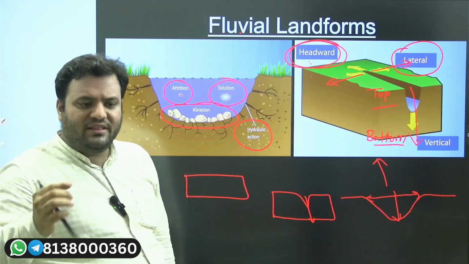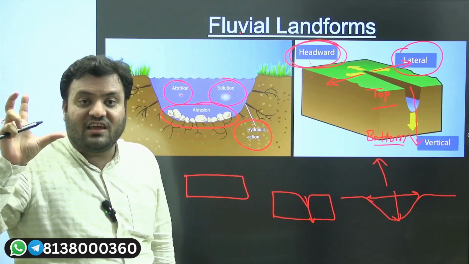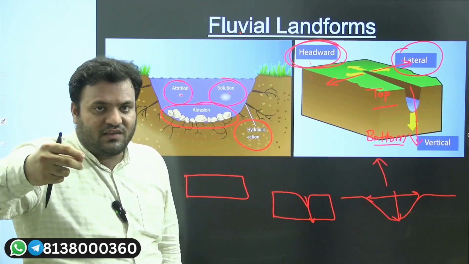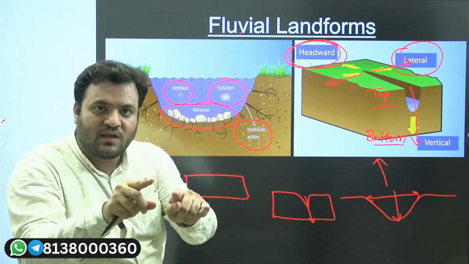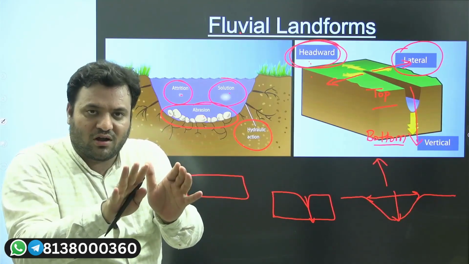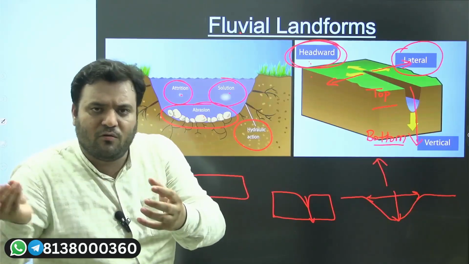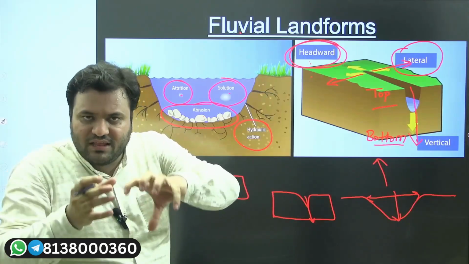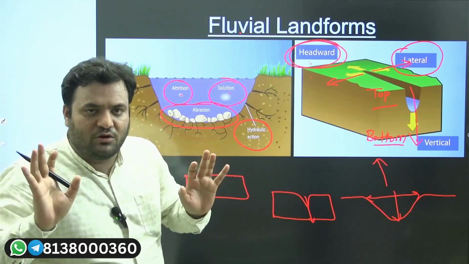So first of all, when there is a pure action of what? Water, only water, if it is causing erosion, then we will call it erosion. Suppose water is causing erosion, there will be some rocks in the water. Suppose there is a river which is moving, and that river will cause removal of rocks. That is the pure action of land and water interaction. So when water causes removal of that particular rock, that will be called erosion.